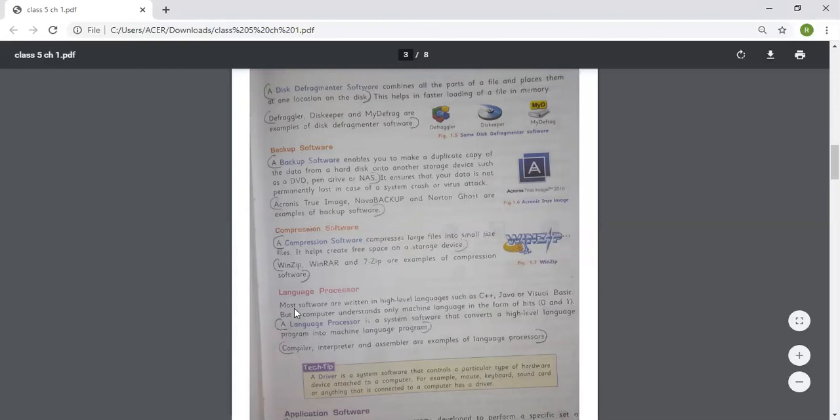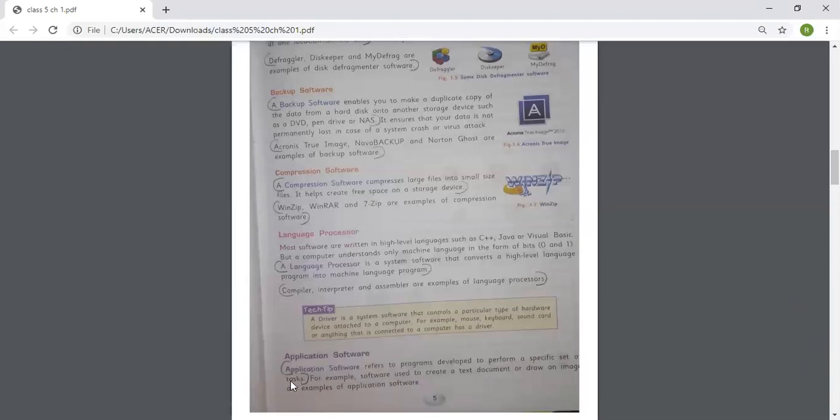Language processor. Most software are written in high-level languages such as C++, Java, or Visual Basic, but a computer understands only machine language in the form of bits, that is 0 and 1. A language processor is a system software that converts a high-level language program into a machine language program. Compiler, interpreter, and assembler are examples of language processors.